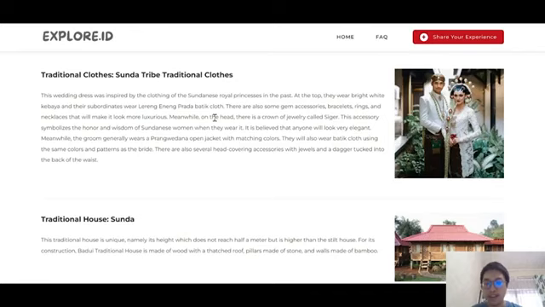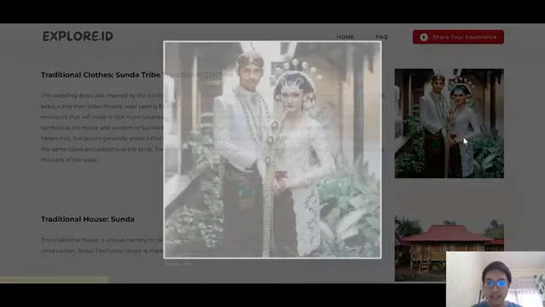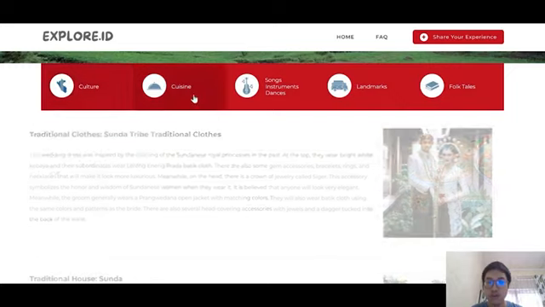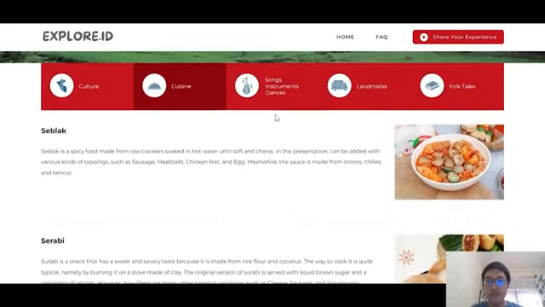And I would like to also add that all the pictures that are presented in the content page can be clicked to be zoomed in so the users could look at them in a more detailed fashion.